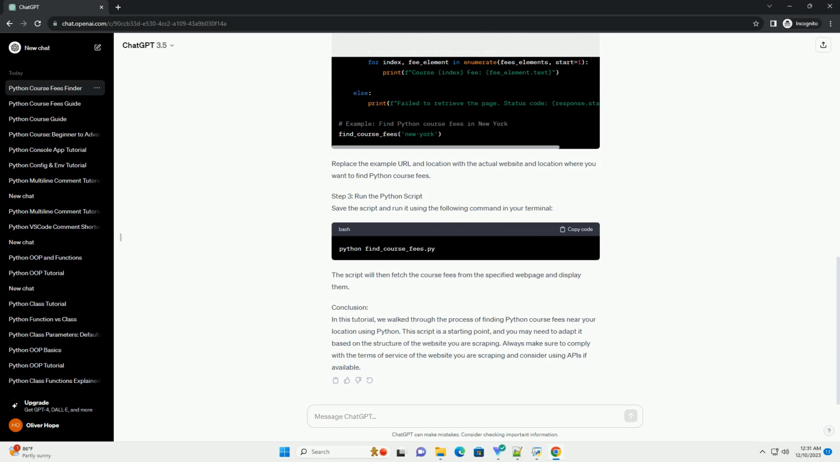Create a new Python script, for example find_course_fees.py, and use the following code. Replace the example URL and location with the actual website and location where you want to find Python course fees.